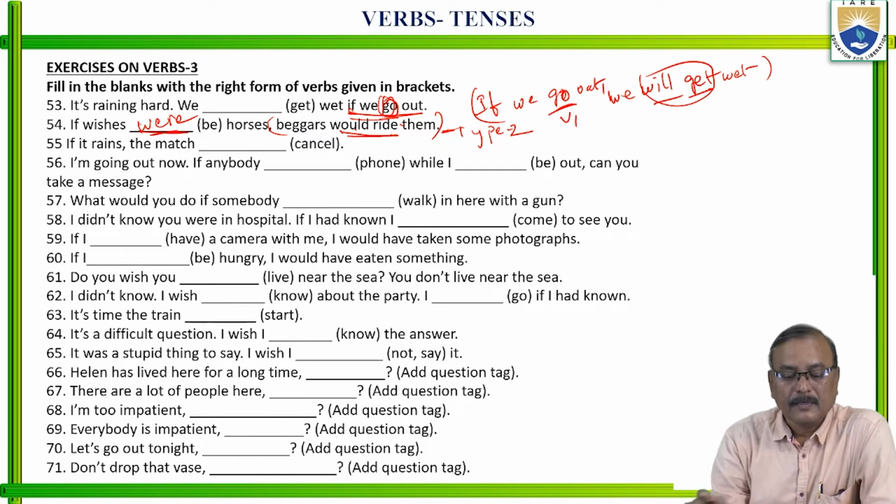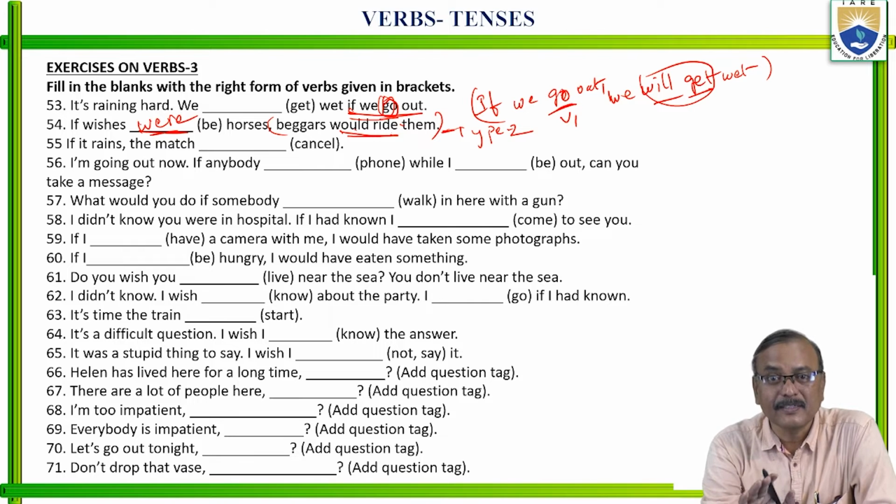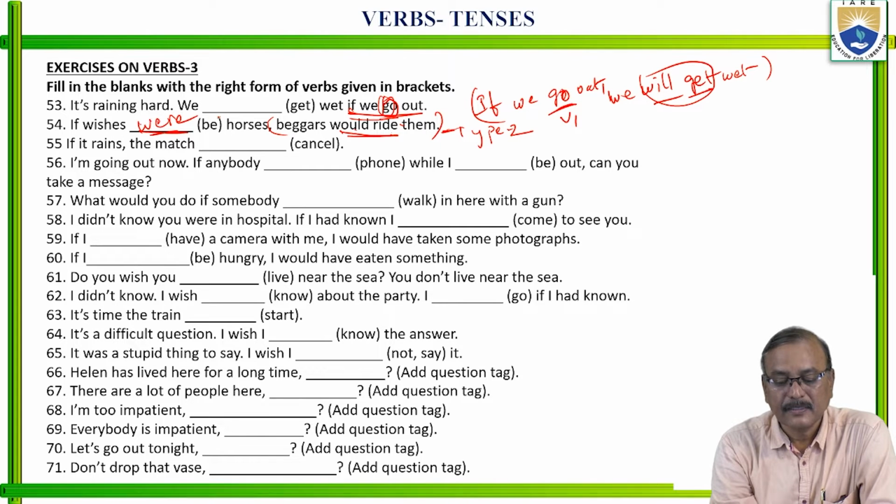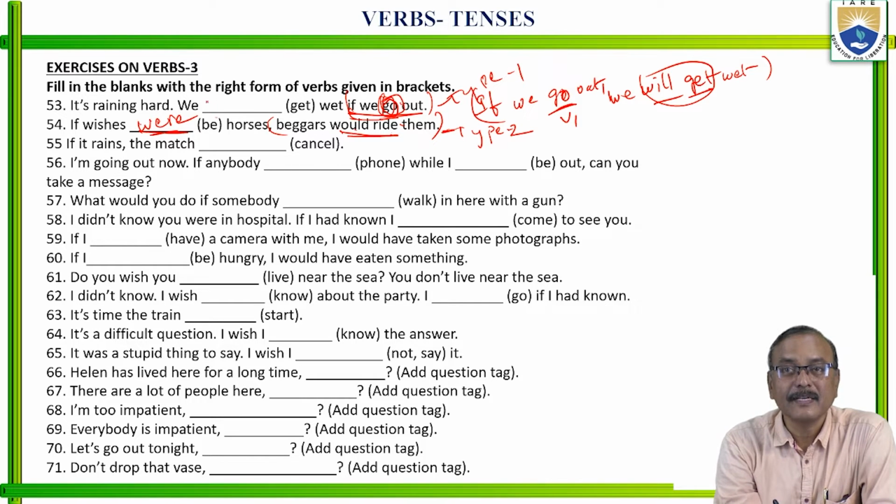Is it clear? Now, first you have to understand where the right verb is required, where there is an error or where there is a blank. In this one, in the main clause, there is a blank. In the if clause, a hint is given: if we go out. By seeing this, we identify this is type 1 in conditional clauses. In type 1, in the if clause, present tense; in the main clause, future tense. We will get wet.